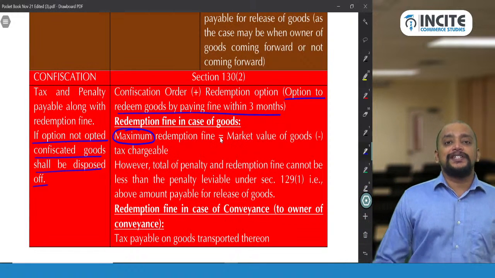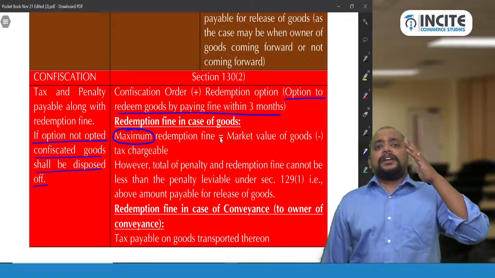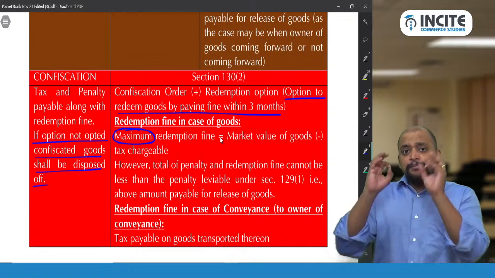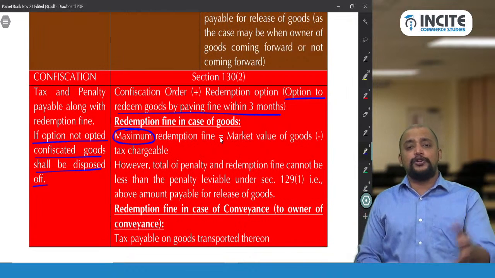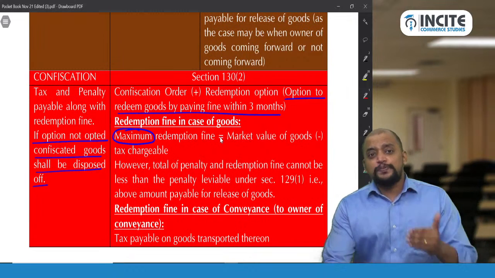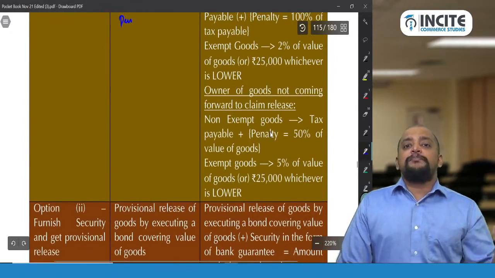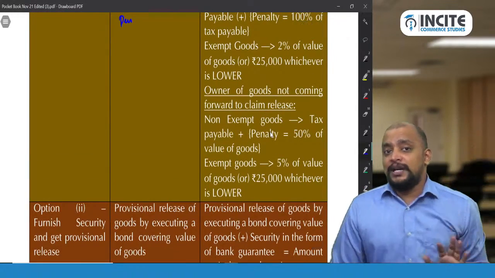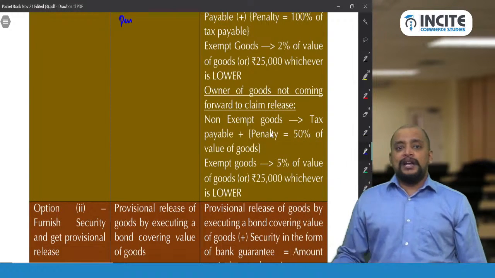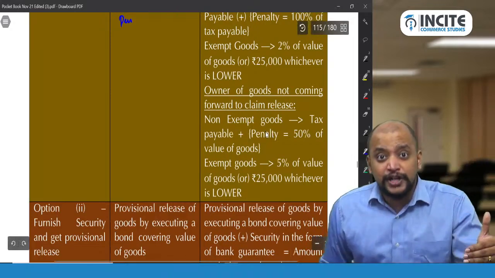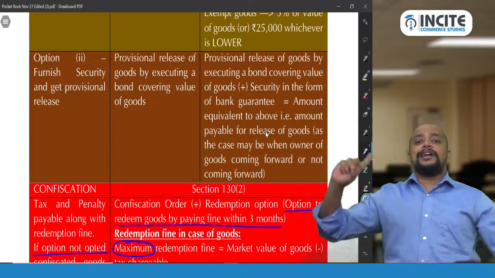Okay. Then suppose if these two options are not exercised by the person, then in that case it leads to confiscation. So what happens in confiscation? They will pass a confiscation order and they will give an option to redeem. But important point is that the redemption fine needs to be paid both separately by transporter and the owner. So up to this confiscation, if owner comes forward and pays, both goods and conveyance will be released. If transporter comes forward and pays, both goods and conveyance will be released. Whereas once a confiscation order is passed, the redemption fine should be paid separately by the owner and the transporter.